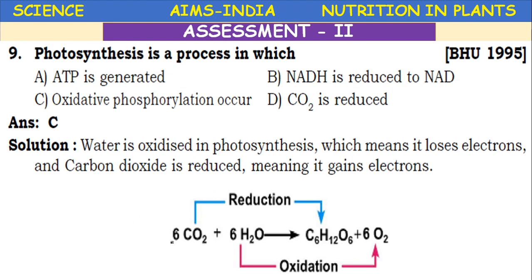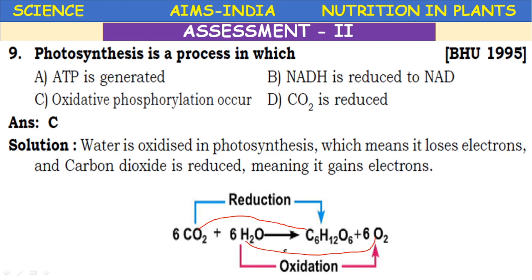So here the equation representing reduction: carbon dioxide is reduced to carbohydrate. Okay. Next, water losing electrons, losing hydrogen. Loss of hydrogen is called oxidation. Loss of oxygen is called reduction.